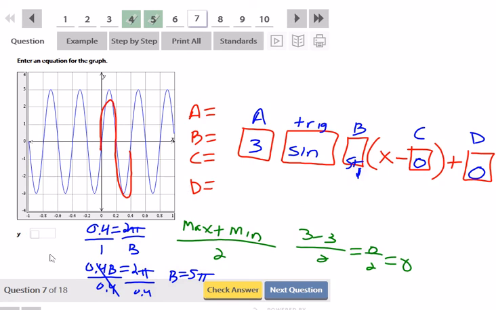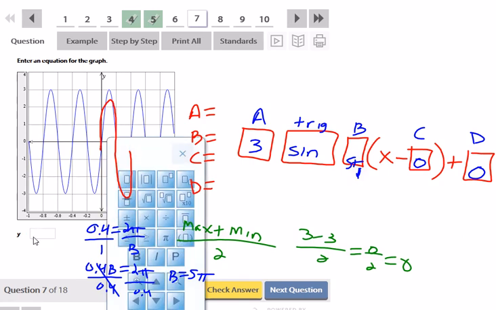All right, let's see if we can write this in now. Y equals 3 sine 5 pi x. There's no need for a parentheses because C is 0 and there's no adding at the end, so that should be it.